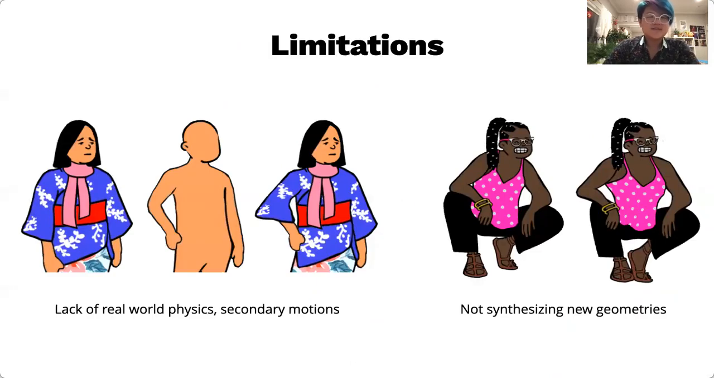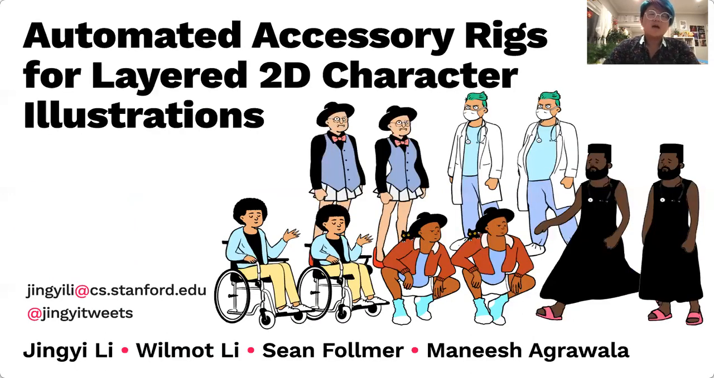The biggest limitation of our method is the lack of real-world physics or secondary motion effects. For example, as this character raises their elbow, the kimono sleeve should drape downward rather than remaining stiff. Additionally, we do not currently synthesize new geometries and textures, so patterns on clothing may become distorted, like on this tank top. Our vision is to allow anyone to customize their mix and matchable characters beyond just simple accessory swapping, towards more expressive and representative visual communication.